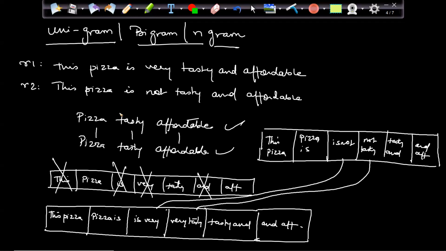So that is the idea of bigrams. Same way we can have three words also, so that will become trigrams. If I have n words, n-grams. That is the whole idea basically. When n is equal to 1, unigram, n is equal to 2, bigram, n is equal to 3, trigram, and n is equal to n, then n-grams.